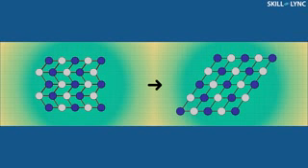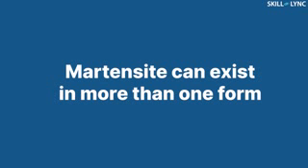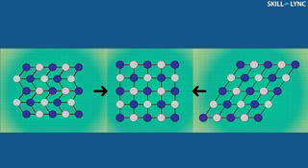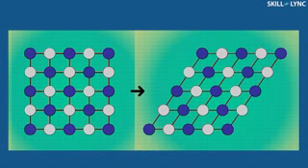As said, martensite can be easily deformed when a force is applied and stays in the deformed shape even after the removal of the force. Thus, martensite can exist in more than one form. But when heated, any form of martensite can transform into austenite, and upon cooling, they return back to the original shape before deformation. In addition to shape memory effect, shape memory alloys have another specific feature called pseudo-elasticity.